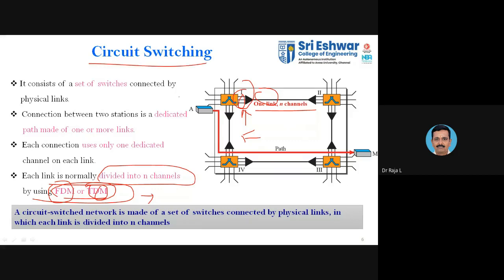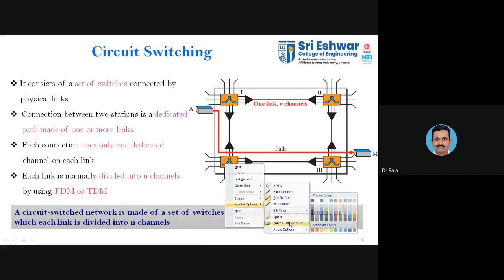In the case of circuit switching, a circuit switched network is made up of a set of switches. You have switch 1, 2, 3, 4, connected by physical links. Each link is divided into n channels, so you have n number of channels available. This is the definition of circuit switching: a circuit switching network is made up of a set of switches connected by physical links, in which each link is divided into n channels.